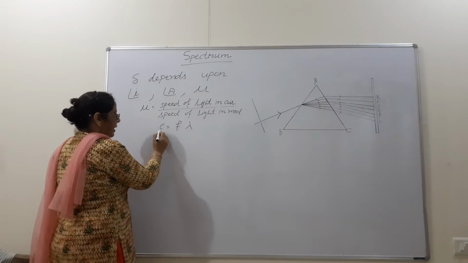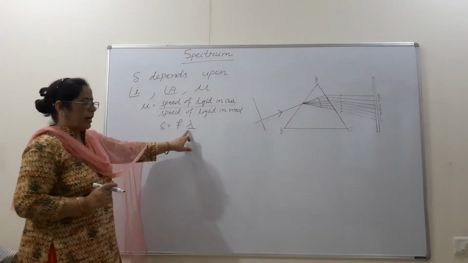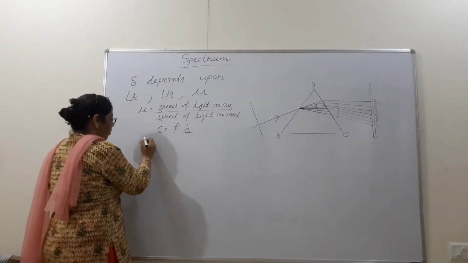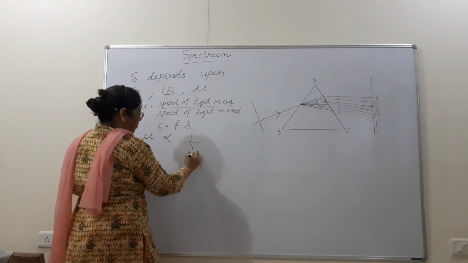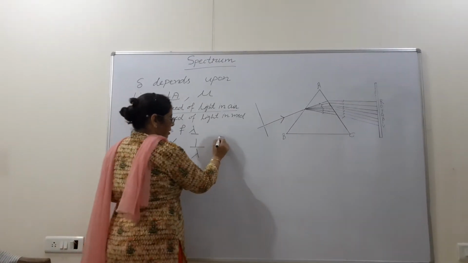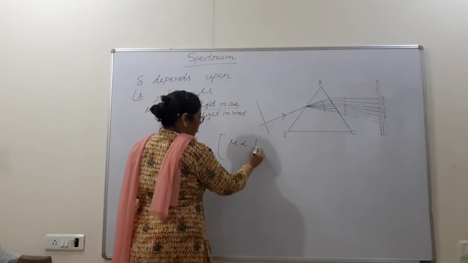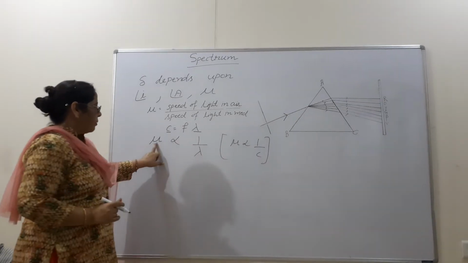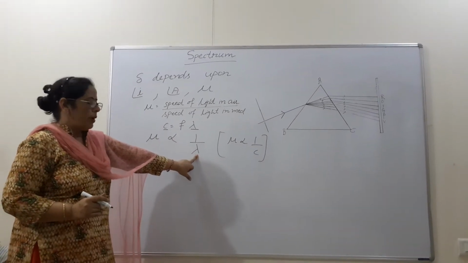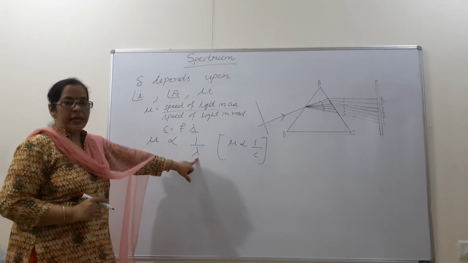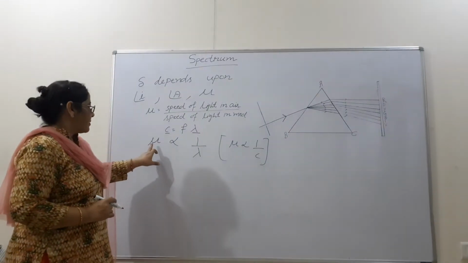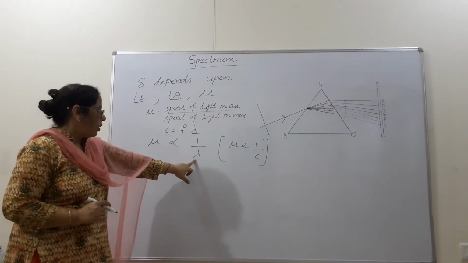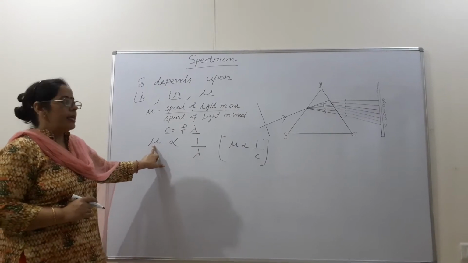Now speed and wavelength are directly proportional to each other. It means mu is inversely proportional to wavelength also, because mu is inversely proportional to speed. That is why mu is inversely proportional to wavelength. The color which has the least wavelength, its deviation will be more, and if its wavelength is more, its deviation will be less.